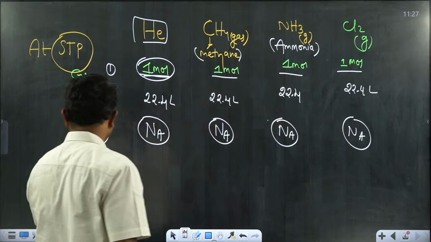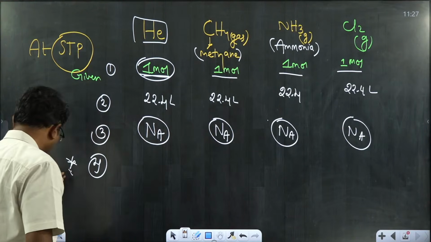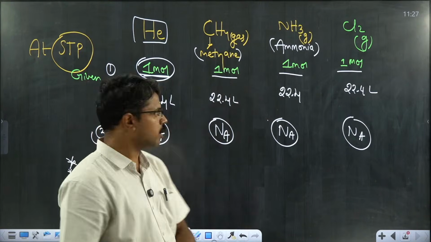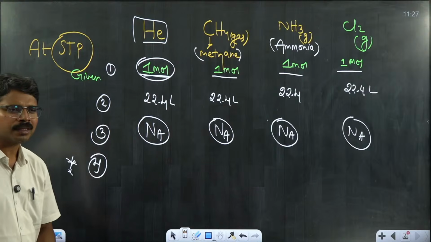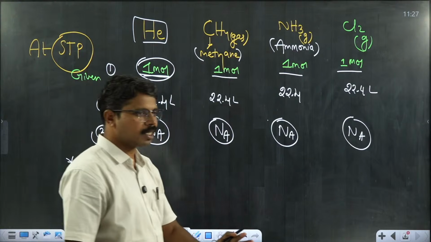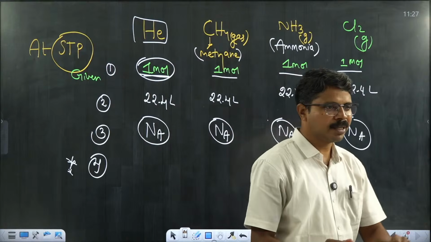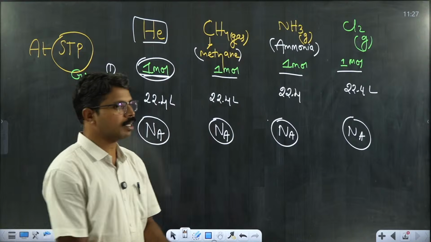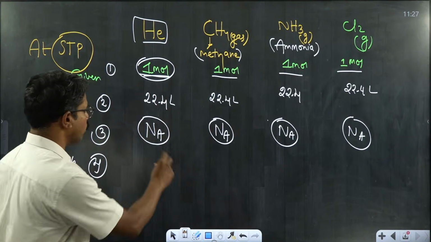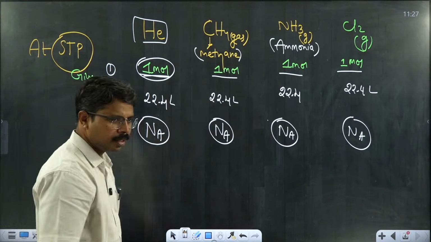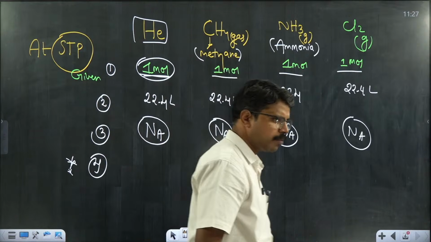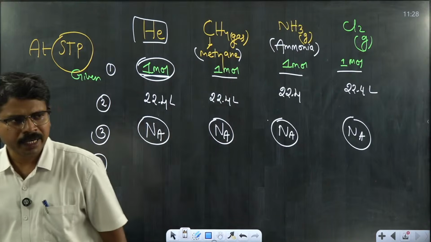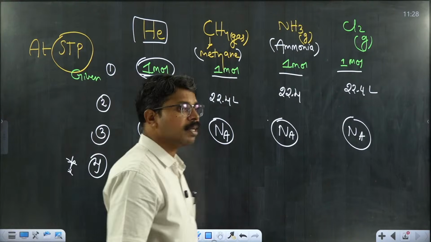Now, my dear students, the fourth statement is very important for me. Try to answer the fourth statement. Do all of these gases contain the same number of atoms? Is this statement correct? It is a wrong statement. These do not contain the same number of atoms because the atomicity of all these gases is different. So the number of atoms present in a given sample of a gas at STP is not decided by the number of moles alone. It may not be necessarily equal.